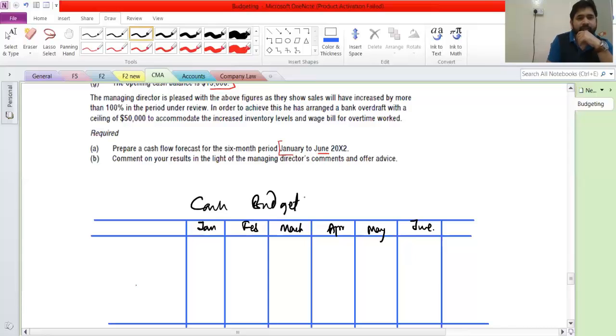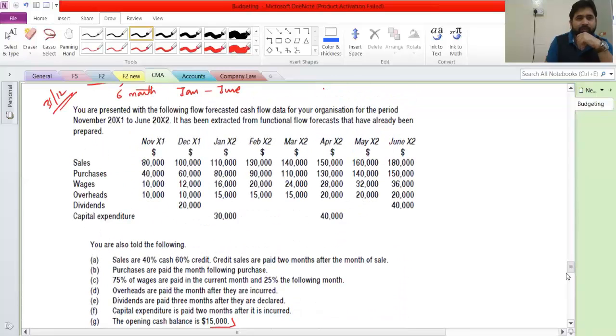Now one by one, we'll have to see here in the question. They are saying that this is the sales. So what should I do? Should I write sales in the receipt column? For that, we need to read this line. Sales are 40% cash, 60% credit, right? And then they are saying credit sales are paid 2 months after the month of sale.